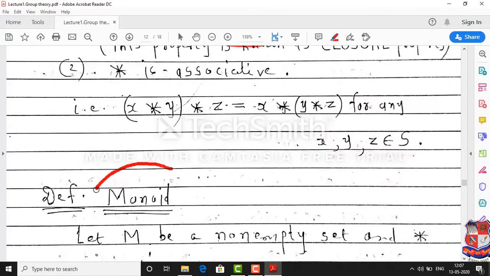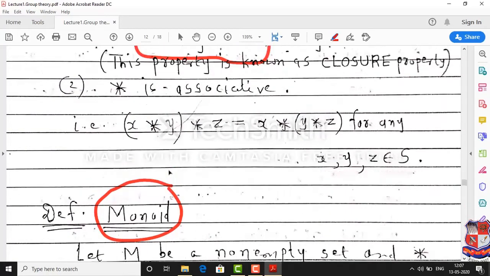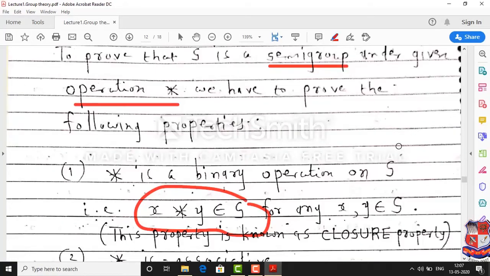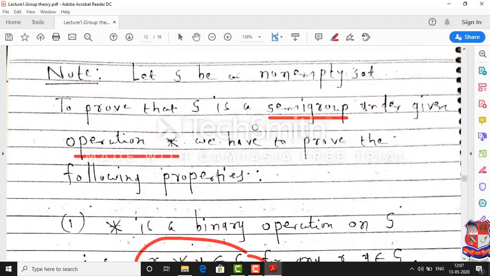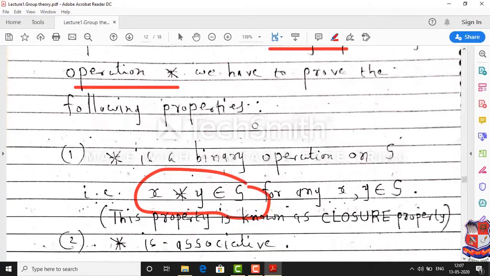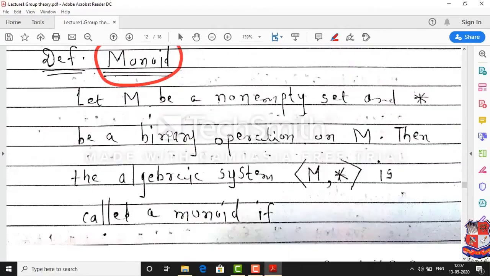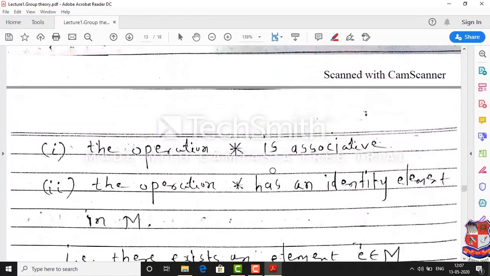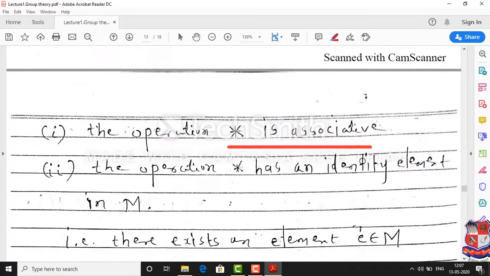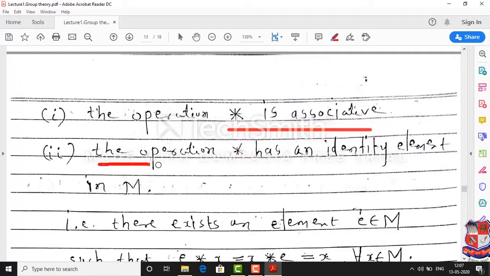The next definition is monoid. Monoid is another type of algebraic system with one more property. In a semigroup we require the associative property along with the binary operation property. In a monoid we have one more property. Suppose I denote the non-empty set by M, then M with binary operation star is called a monoid if star is associative, and one more property required is that the operation star has an identity element in M. We discussed in the last lecture the meaning of identity element.